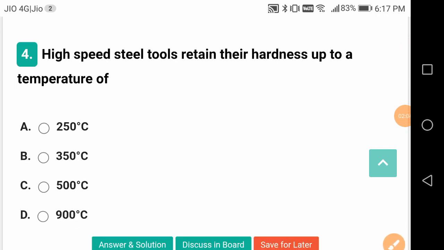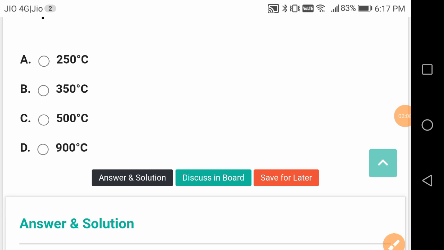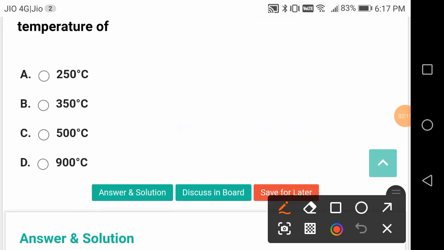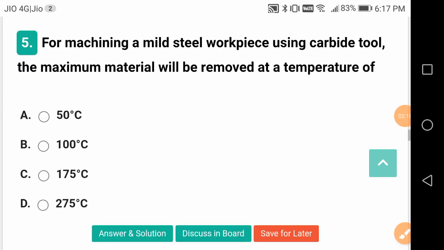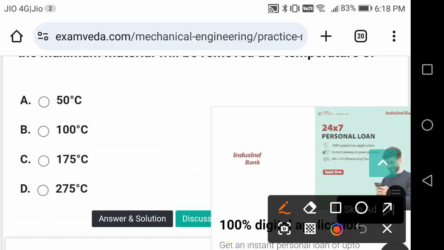High speed steel tools retain their hardness up to a temperature of, their temperature retaining hardness temperature is a little less, 900. For machining a mild steel workpiece using carbide tool, the maximum material will be removed at a temperature of which temperature? It will be at 100 degrees centigrade.